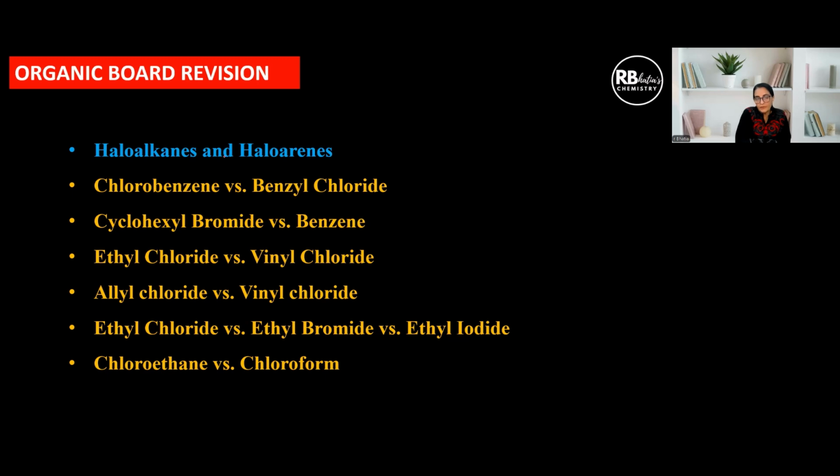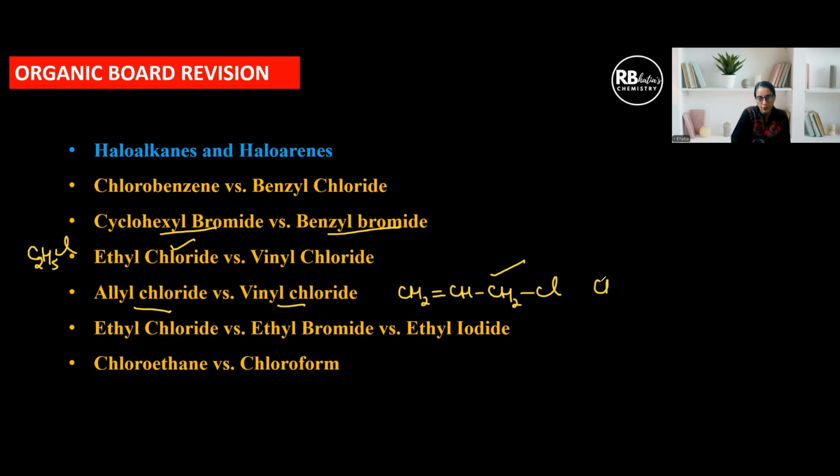So for haloalkanes and haloarenes, these are the most often asked distinction pairs. And how do we apply the points that we've just done? I've just explained chlorobenzene and benzyl chloride. This is not going to give the test with aqueous alkali and silver nitrate, but this one will. Now cyclohexyl bromide and benzyl bromide, it's the same thing. Ethyl chloride versus vinyl chloride, again the same. This will give, whereas vinyl will not. Allyl chloride and vinyl chloride. What is allyl chloride? Allyl chloride is where there is no resonance working. So this is going to give the test, but vinyl chloride is not going to give the test.